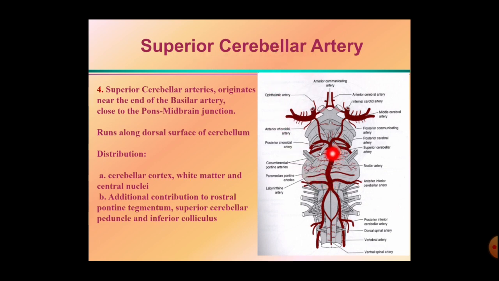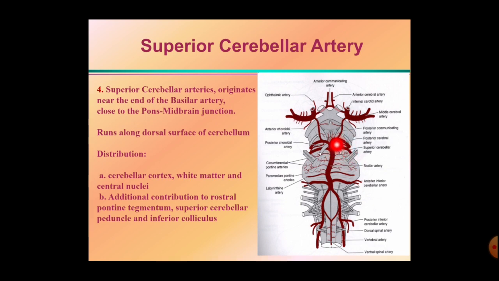Here this is the superior cerebellar artery. Okay, so at the pontomesencephalic junction, this is the pons and this is the midbrain. So at the junction of these two, here there is the origin of the superior cerebellar artery. The superior cerebellar artery is the second largest branch of the basilar artery. It runs on either side. It winds around the pons at the midbrain.